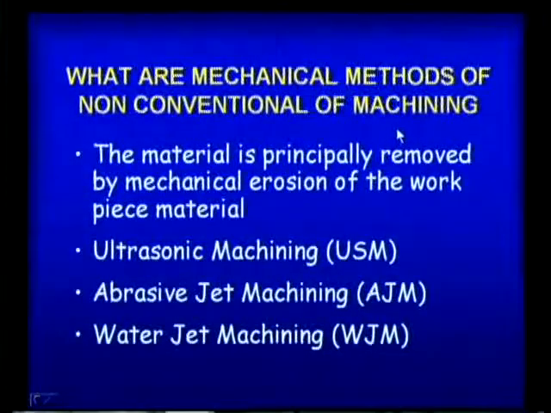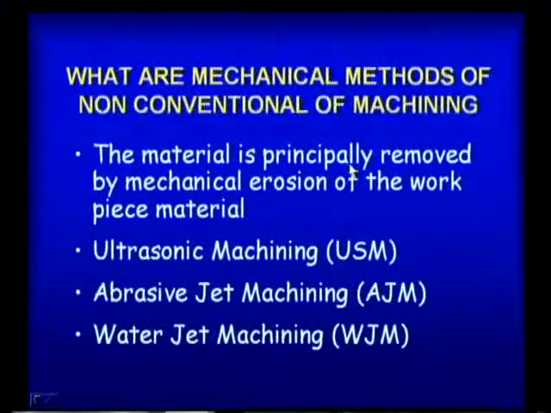Next, let us see what the mechanical methods of non-conventional machining are, based on mechanical energy. The material is principally removed by mechanical erosion of the workpiece material. So, this is the principle.